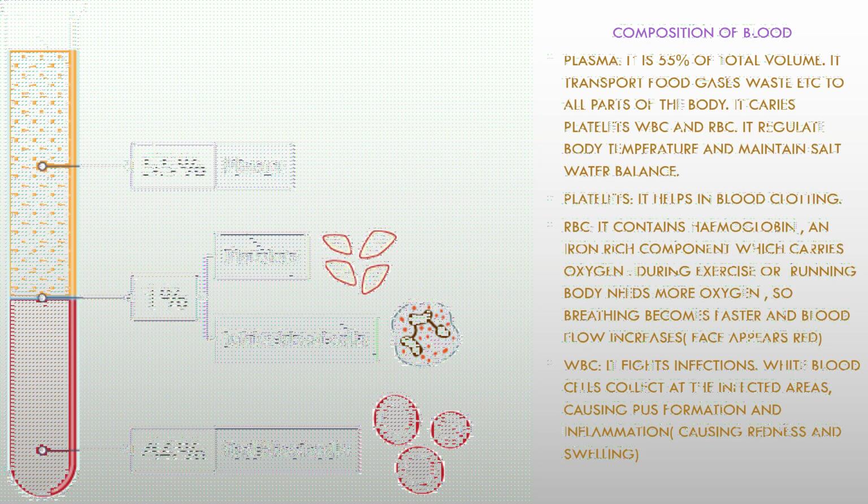Now, RBC. It contains hemoglobin, an iron-rich component which carries oxygen. During exercise or running, the body needs more oxygen. So breathing becomes faster and blood flow increases. Face appears red. Now WBC. It fights infections. White blood cells collect at the infected area, causing pus formation and inflammation, causing redness and swelling.